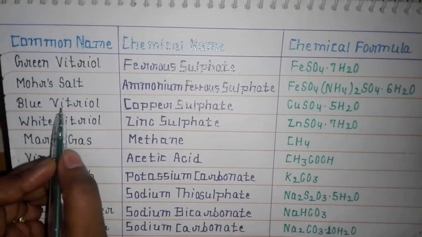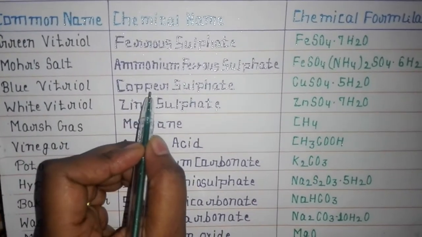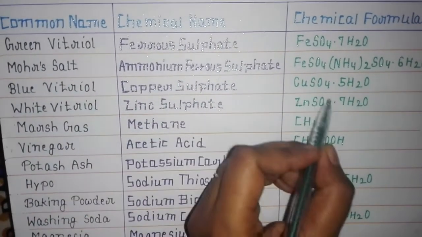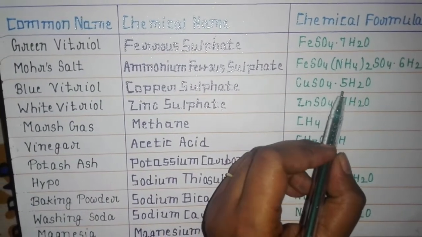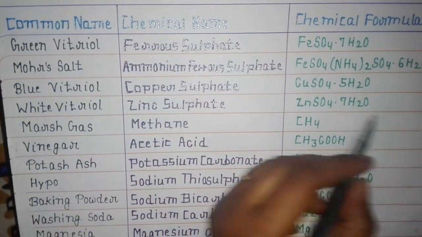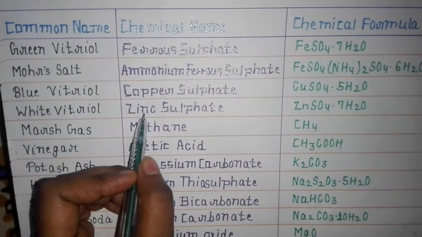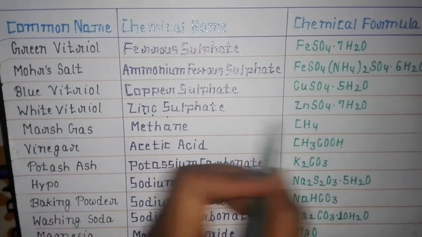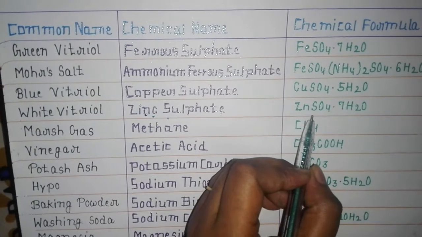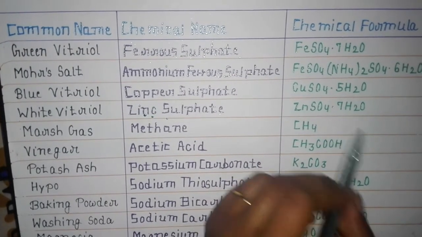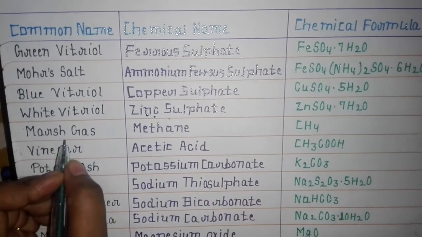Next is blue vitriol. Its chemical name is copper sulfate and its chemical formula is CuSO4 and 5 molecules of water. Next is white vitriol and its chemical name is zinc sulfate and its chemical formula is ZnSO4 and 7 molecules of water. Then marsh gas.